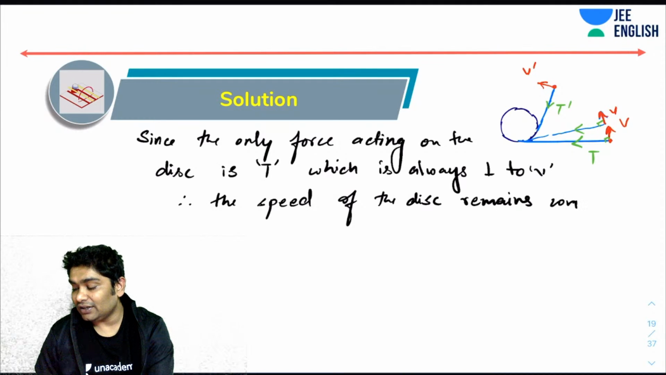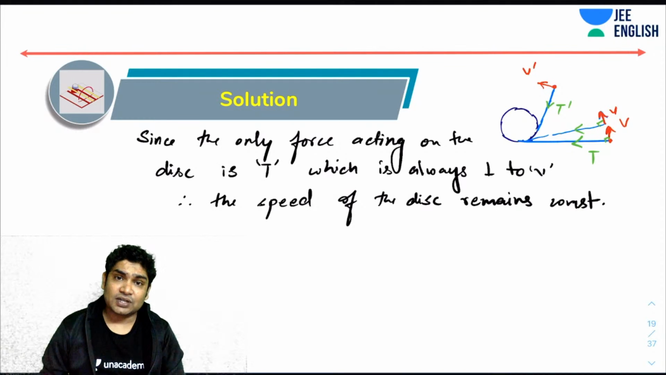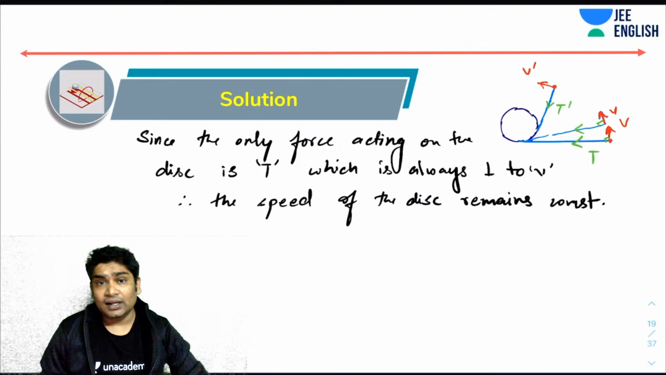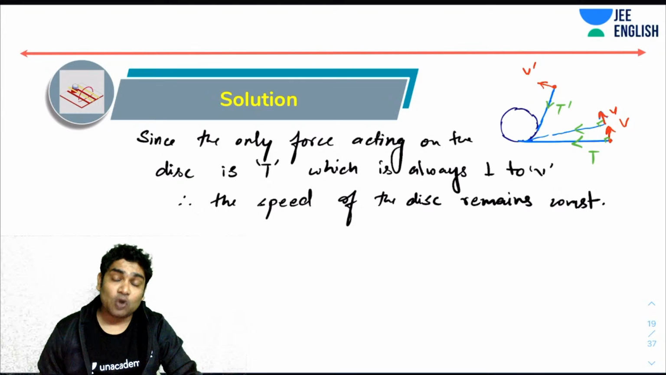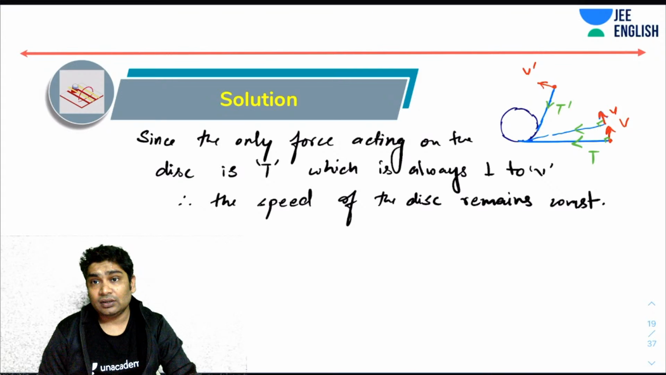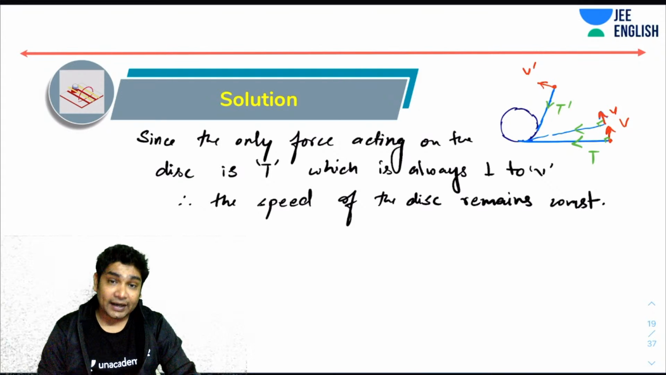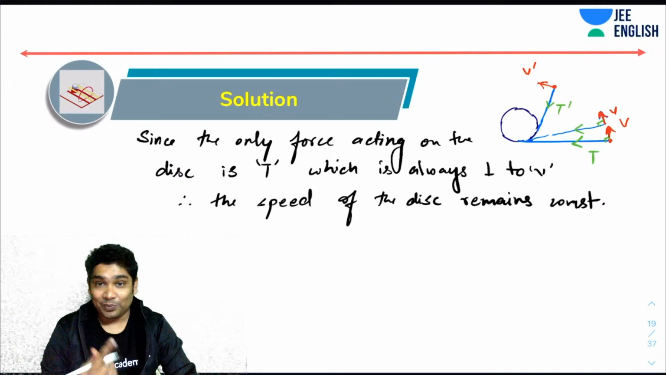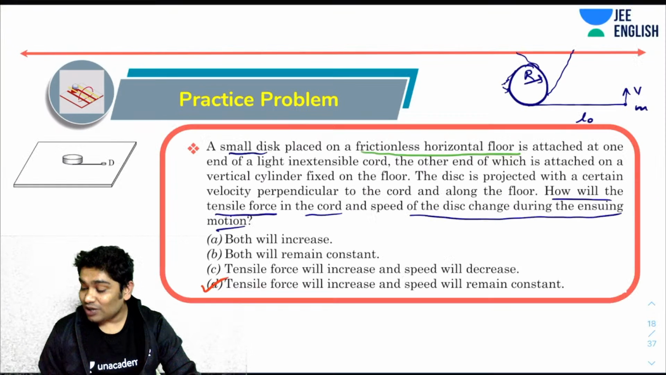I hope that is clear. That is very, very simple, very, very easy to see. The only force acting on the disk cannot do any work because it is always perpendicular to the displacement vector. So if it cannot do any work, it cannot change the speed. I hope you remember that from your work energy theorem. So I can say that speed will remain constant.